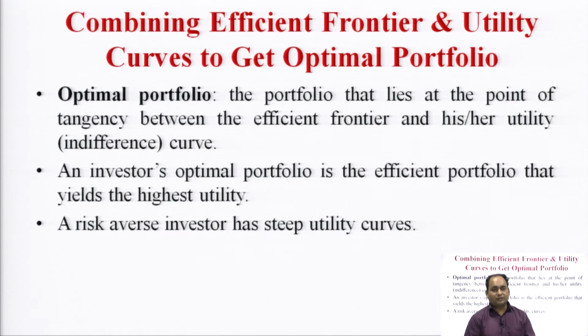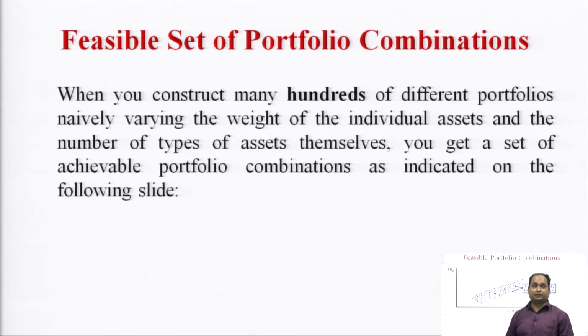As most investors are risk averse, they always want to reduce the risk at a given level of return, hence they always prefer a steep utility curve. Second, an investor's optimal portfolio is the efficient portfolio that yields the highest utility. The investor always prefers the efficient portfolio which gives the highest utility, and the highest utility is where the indifference curve will be highest, from C1 to C3. Let us have a look again.